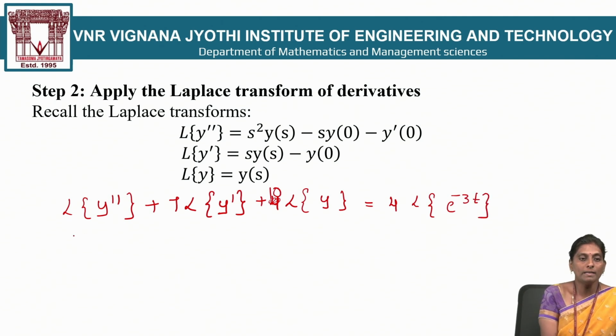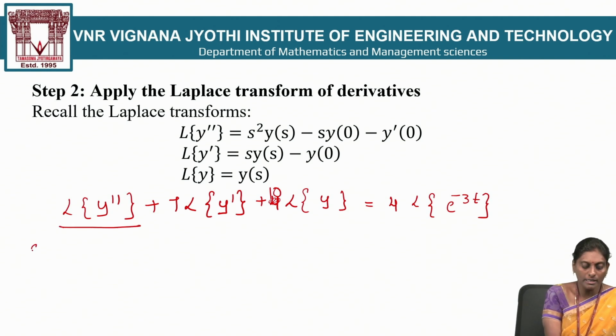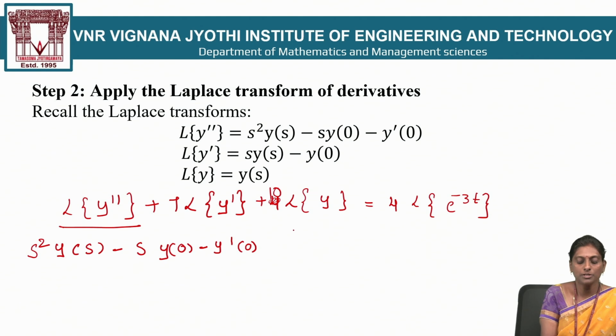So now I apply the derivative formulas here. First I write L of y double dash: s square y of s minus s times y of 0 minus y dash of 0. That is the formula for L of y double dash, plus 7 times bracket open, the formula of L of y dash, s y of s minus y of 0.